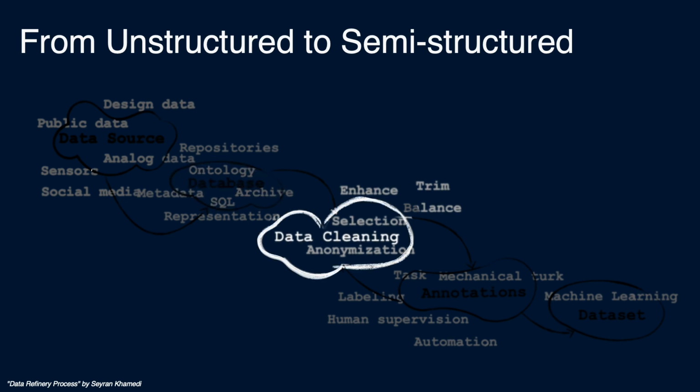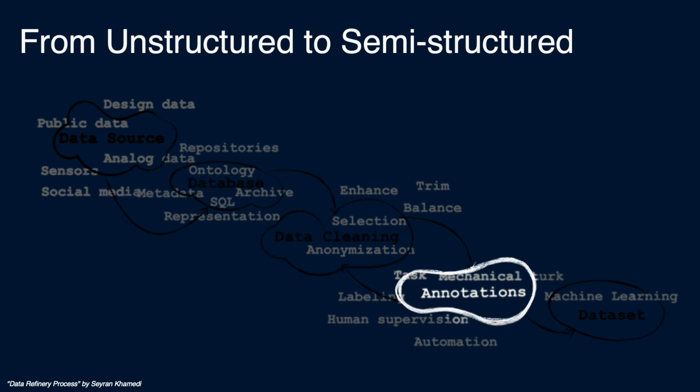Once the data is stored, it undergoes a cleaning process. This involves anonymizing sensitive information, selecting relevant data, and performing tasks like enhancing, trimming, and balancing the data. Data cleaning ensures that the information is accurate, consistent, and ready for further processing. Following data cleaning, the data is annotated.